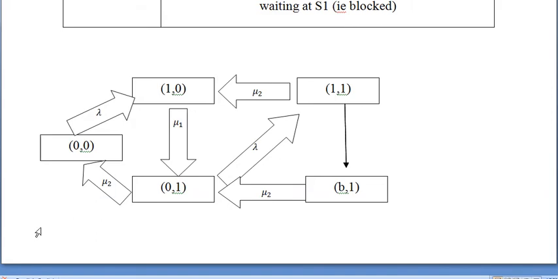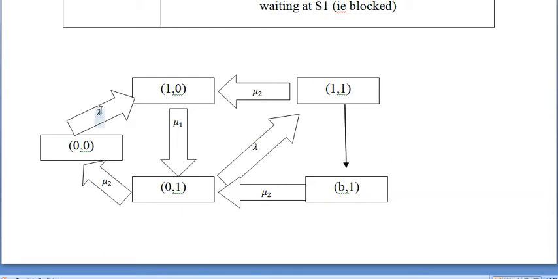So here is just a pictorial representation of these states. Our states are 0 0, 1 0, 0 1, 1 1 and B 1. These are the 5 states in the two server series queue with blocking.